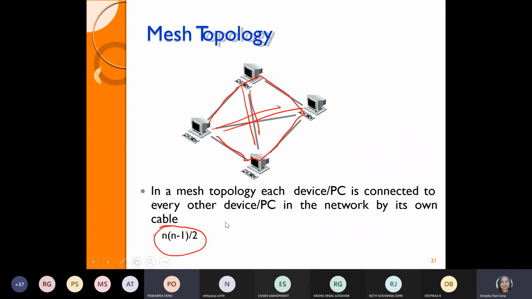Ma'am, can you please explain this n into n minus 1 by 2? Suppose n number of devices are there, you want to connect the devices. At least minimum how many connections can be established with that n number of devices by using mesh topology? Understood? Yes, ma'am.